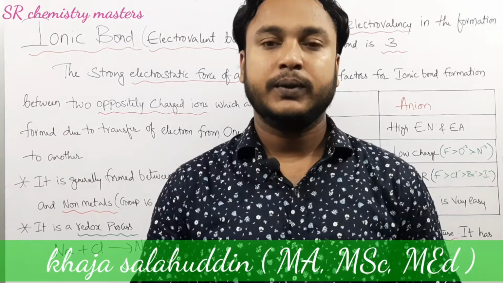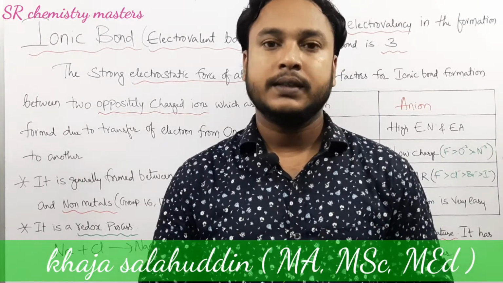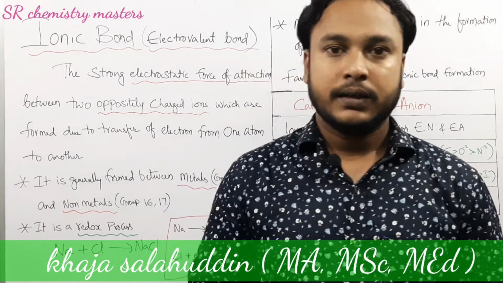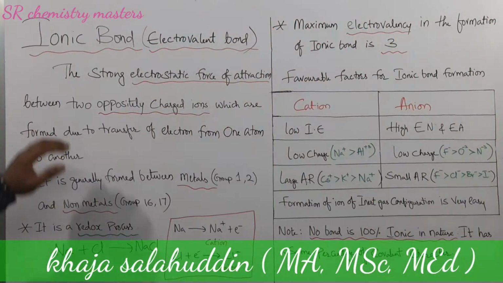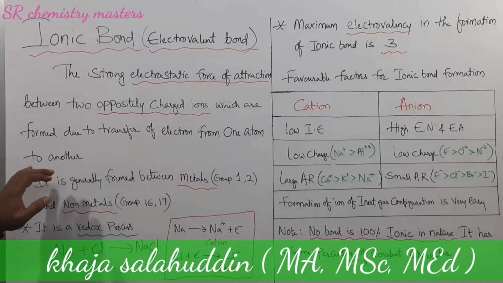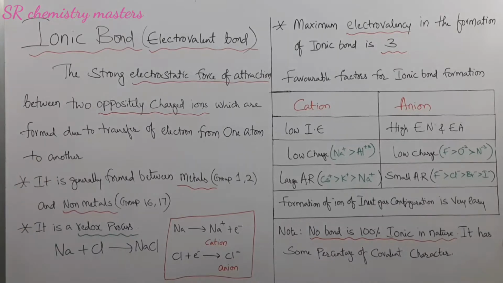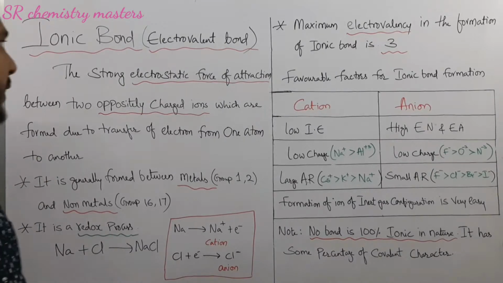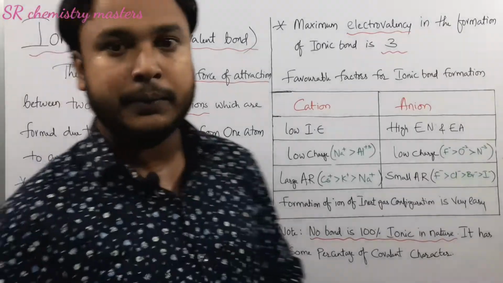In this video, we are going to discuss the ionic bond. Let us see the definition first. The definition of an ionic bond is the strong electrostatic force of attraction between two oppositely charged ions which are formed due to the transfer of electron from one atom to another atom. It is known as ionic bond. Ionic bond is also known as electrovalent bond.